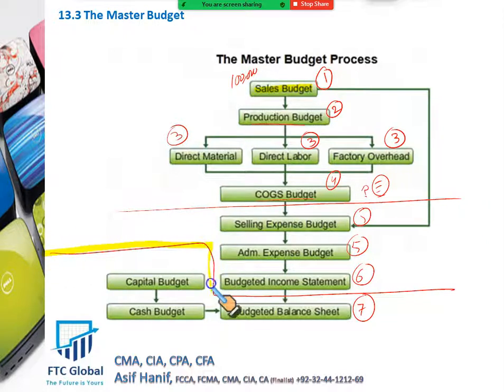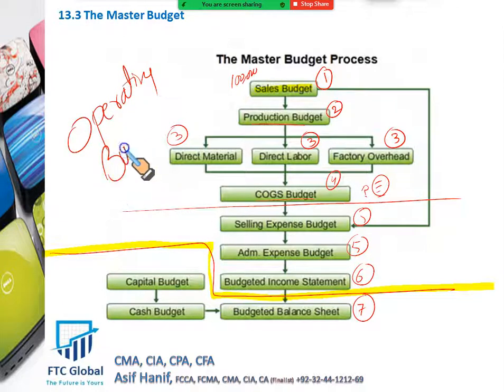Gentlemen, all the budgets above this yellow line are called operating budgets. In other words, you can say that all the budgets up to the income statement are operating budgets, and budgets after that are called financial budgets. So drawing up the budgeted balance sheet and the cash budget: how much cash we're going to receive in different months and how much cash we're going to spend in different months. This is the cash budget.